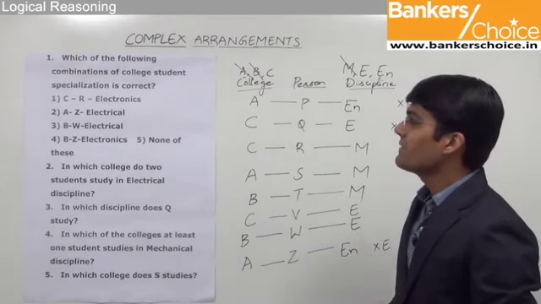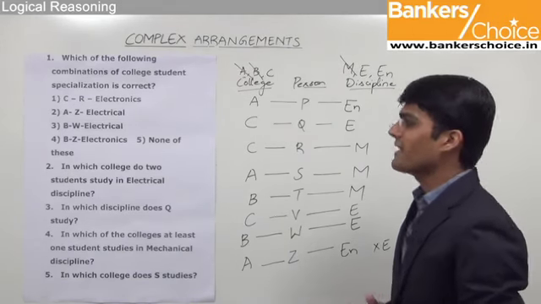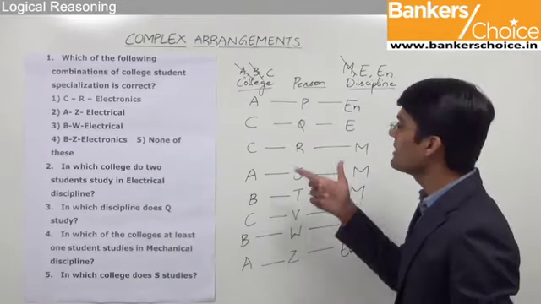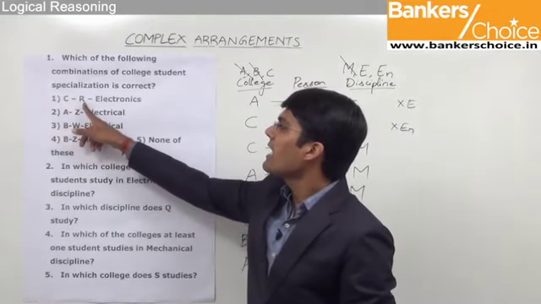The first question here is, which of the following combinations of college, student, specialization is correct? So out of the given options, we need to find out the correct combination as per the assignment. The first option is C, R, electronics.